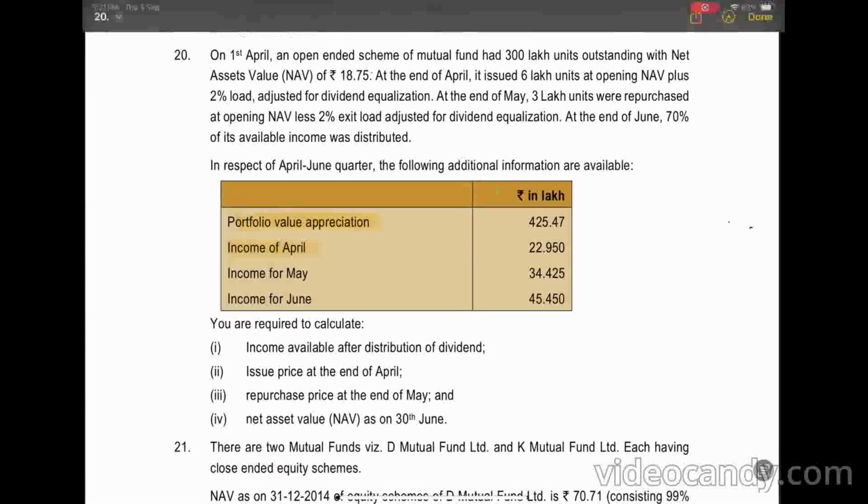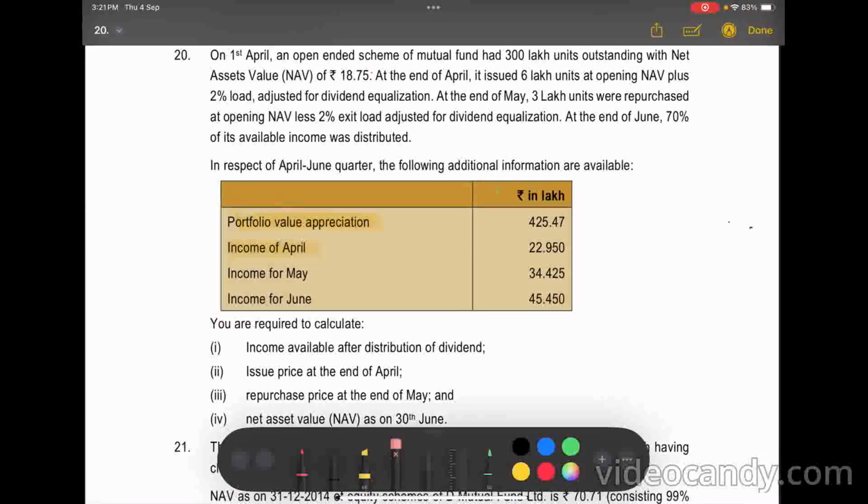Let's see a small sum which comes for 8 marks. Let's see and we can decode it. On 1st April, an open-ended mutual scheme. You know what an open-ended scheme is? You can enter any time, you can exit any time. There is no fixed maturity. It has 300 lakh units outstanding with the NAV of 18.5. Right? 300 into 18.5, it's the opening on 1st.